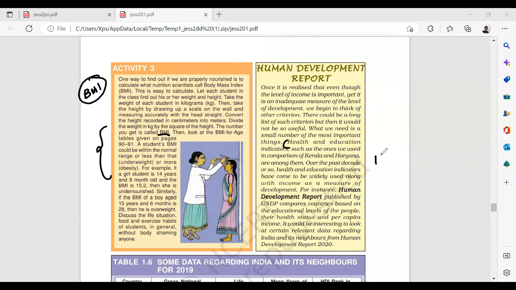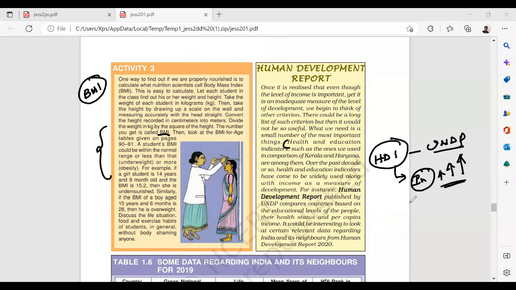The Human Development Index, which is given by the United Nations Development Programme, UNDP, talks about something more than income. Here the income levels are high, which means what?